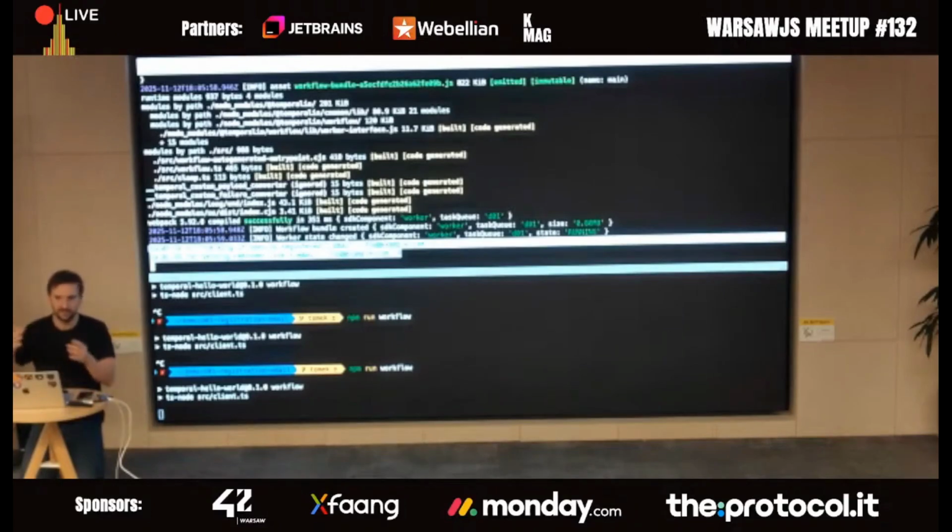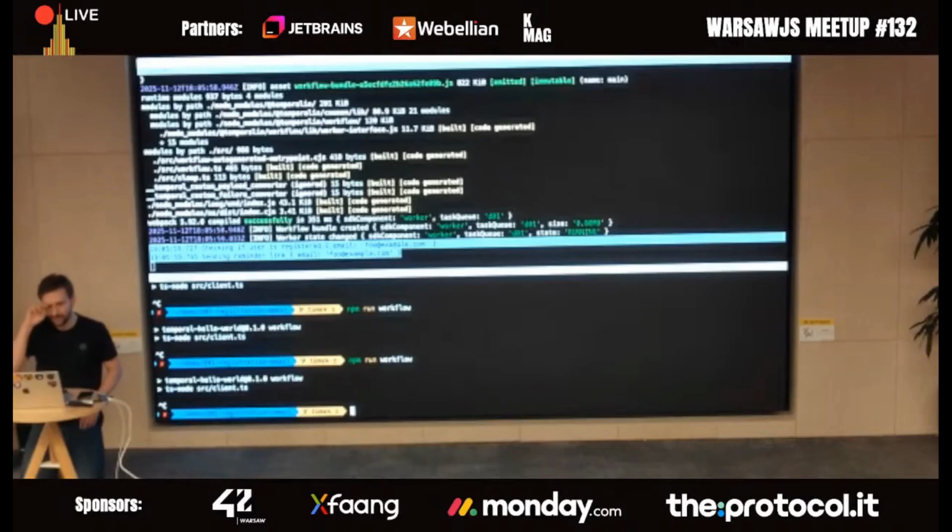But after restarting, it figured out that there is a workflow, and that workflow was supposed to trigger after 5 seconds. It's already late, but that's fine. And now I'm invoking all the remaining steps. Do you see what happened here? This is actually pretty big. Of course, I can run the workflow again, but that's not the point.